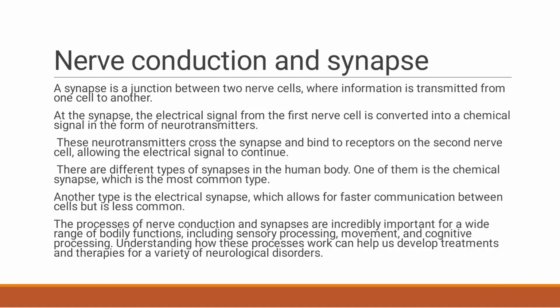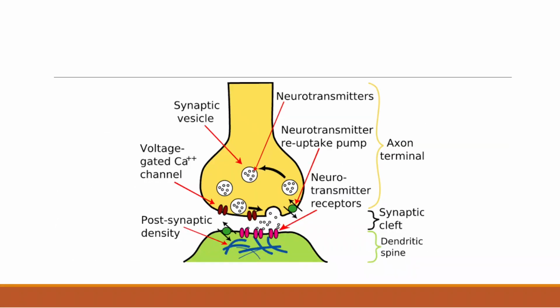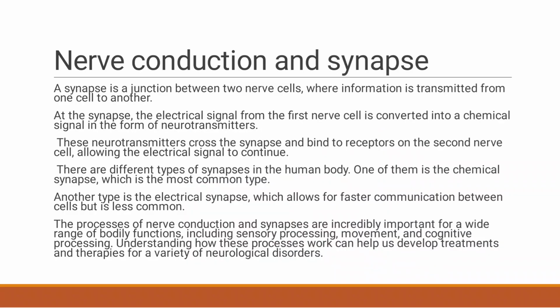Then the next concept is nerve conduction and synapse. A synapse is a junction between two nerve cells, where the information is transmitted from one cell to another. At the synapse, the electrical signals from the first nerve cell are converted into chemical signals in the form of neurotransmitters. These neurotransmitters cross the synapse and bind to the receptors on the second nerve cell, allowing the electrical signals to continue.